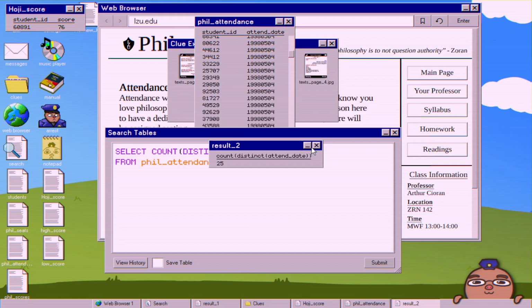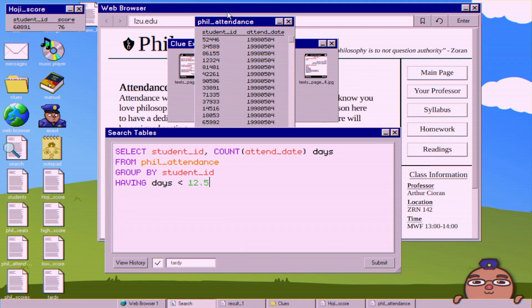which gives us 25. So half of 25, 12 and a half. So now to figure this out, we are selecting for student IDs, and we are counting the attend dates, and I've just relabeled that days. We are grouping by student ID, and we are stipulating that the days they attended is less than 12.5.